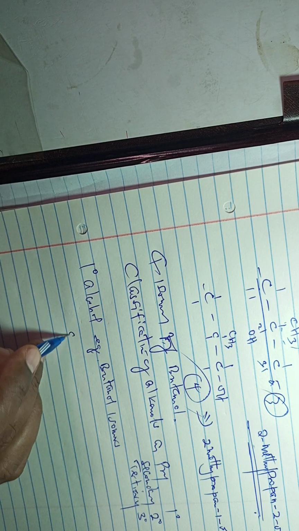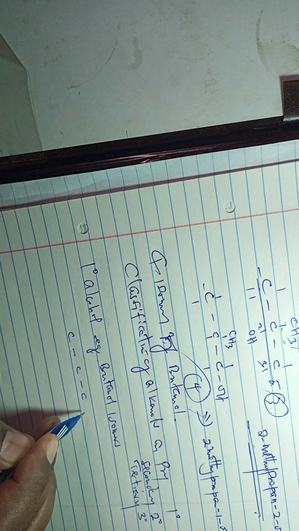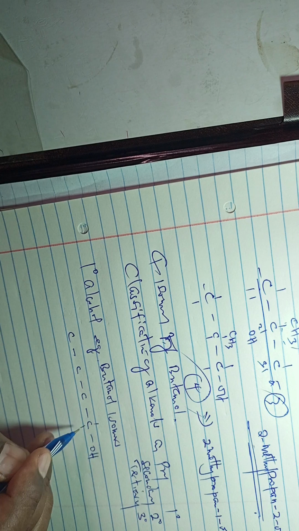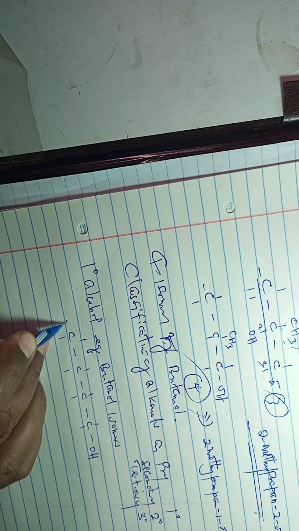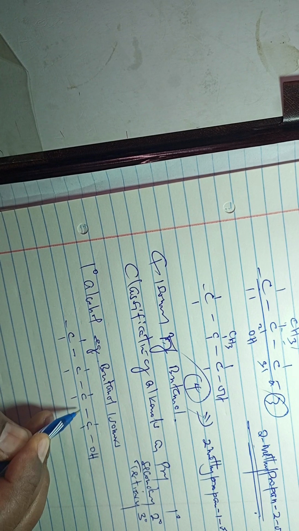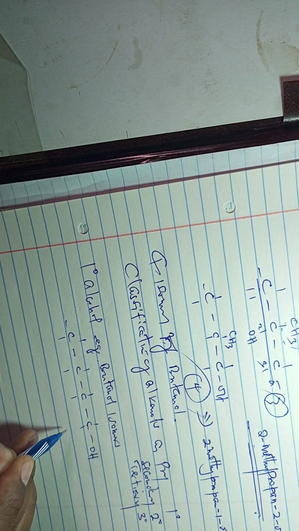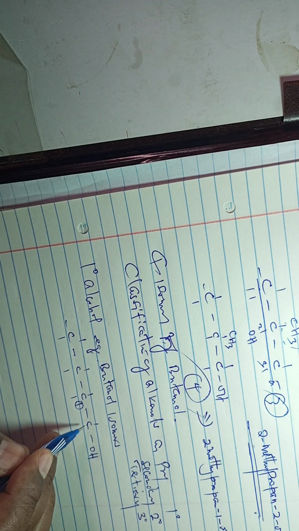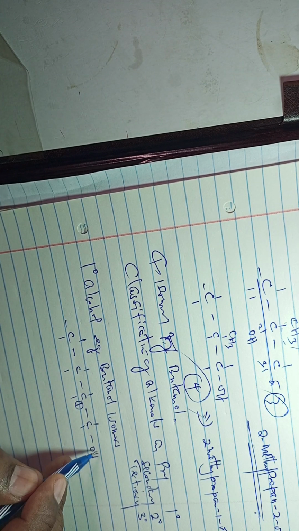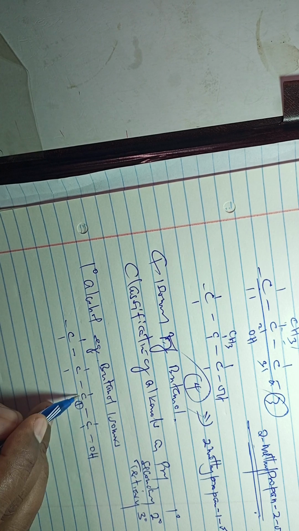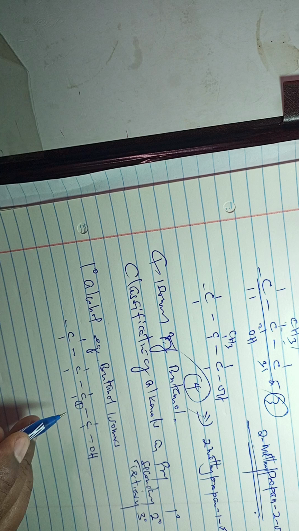Now, the primary alcohol has the carbon atom to which the OH is attached. This carbon atom is only attached to one other carbon atom. So it has only one carbon atom attached. The carbon atom bearing the OH group is attached only to one other carbon atom.